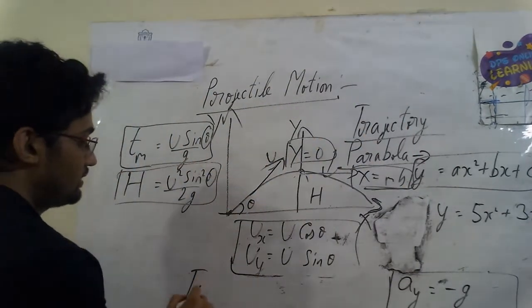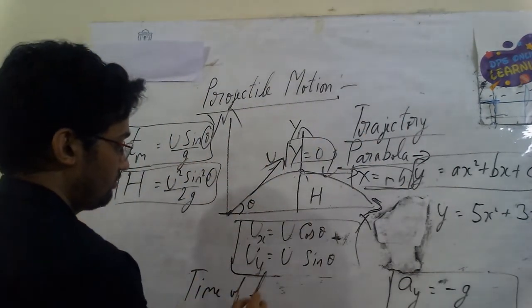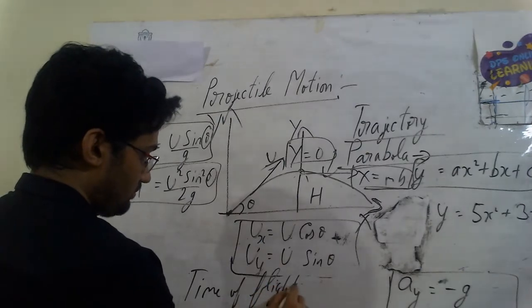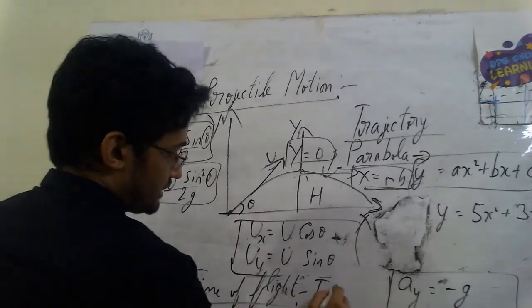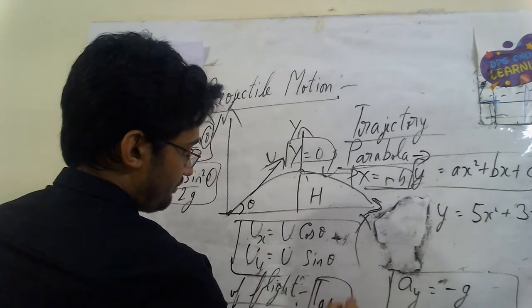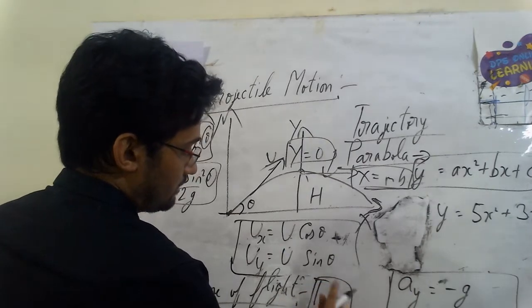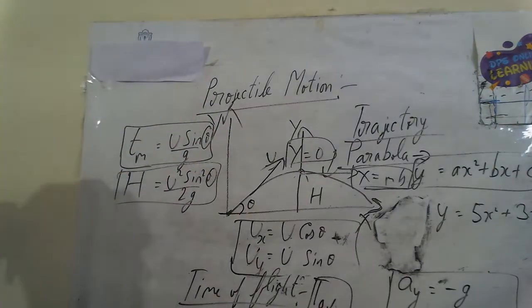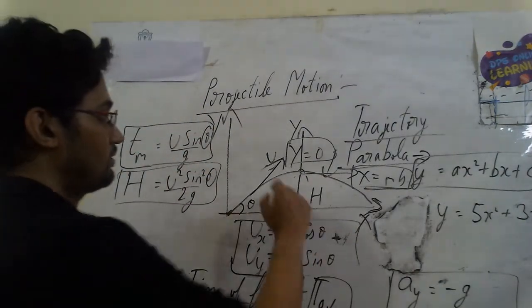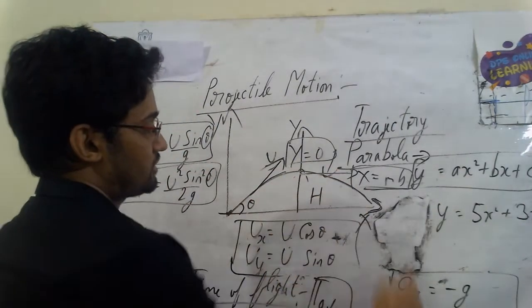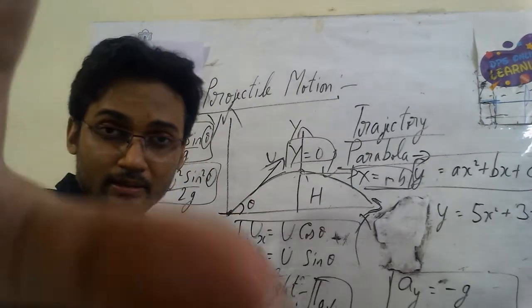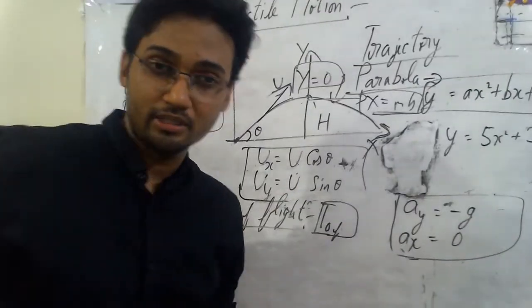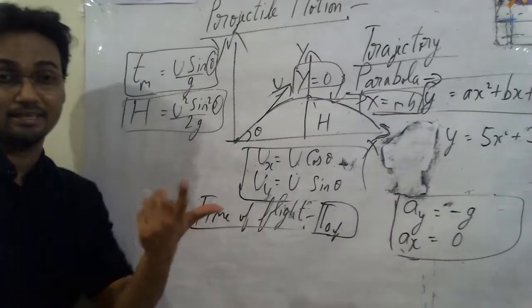That is known as time of the flight of the object, which can be written as TOF, like this, capital T with a small OF. So when I discuss the time of flight, this goes up here, comes down here, that is the total time. Let's use the equation of the velocity and the time.